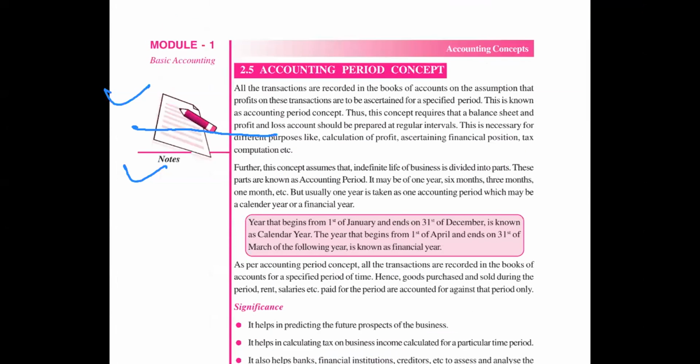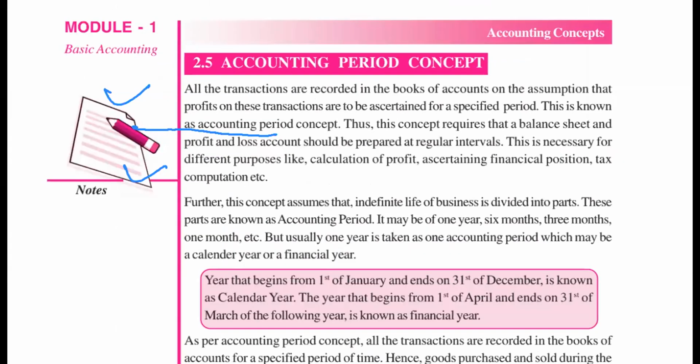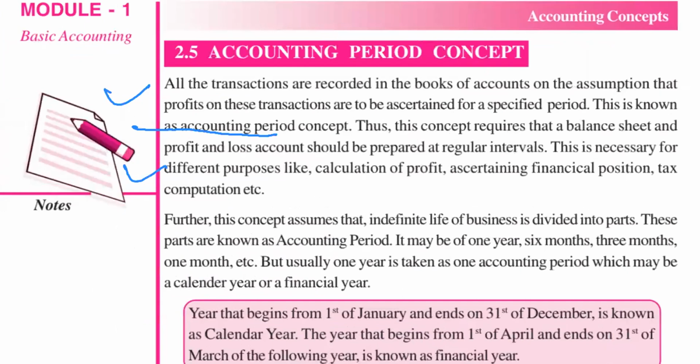So we will discuss now the accounting period concept. Accounting period concept means what? All the transactions are recorded in the books of account on the assumption that profit on these transactions is to be ascertained. Ascertained means calculated or determined for a specific period. This is known as the accounting period concept.